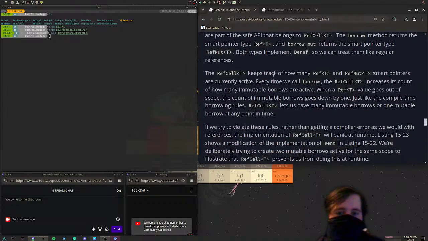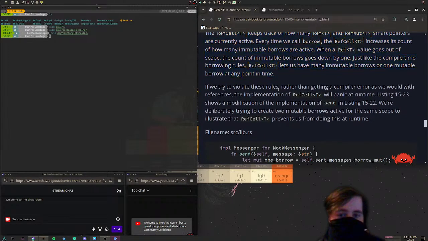The RefCell<T> keeps track of how many Ref<T> and RefMut<T> smart pointers are currently active. Each time we call borrow, the RefCell<T> increases its count of how many immutable borrows are active. When a Ref<T> value goes out of scope, the count of immutable borrows goes down by one. Just like Rc<T>. Just like the compile-time borrowing rules, RefCell<T> lets us have many immutable borrows or one mutable borrow at any point in time. If we try to violate these rules, rather than getting a compiler error as we would with references, the implementation of RefCell<T> will panic at runtime.